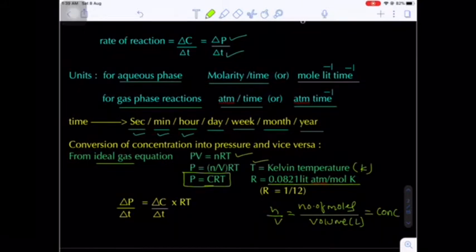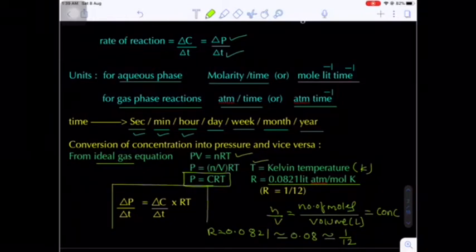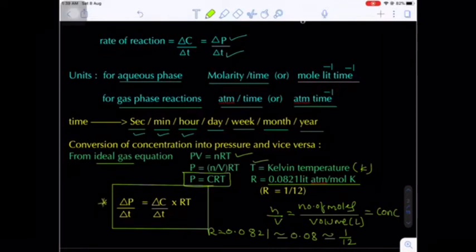Now the capital R value, 0.0821, approximately we can take as 0.08, nothing but 1 by 12. From a calculation point of view, we can use the capital R value as 1 by 12. Now here the pressure is equal to concentration multiplied by RT, so change in the pressure delta P divided by change in the time interval delta T is equal to change in the concentration delta C by change in the time delta T into RT. So this is a very important relation between the change in the pressure versus change in the concentration.